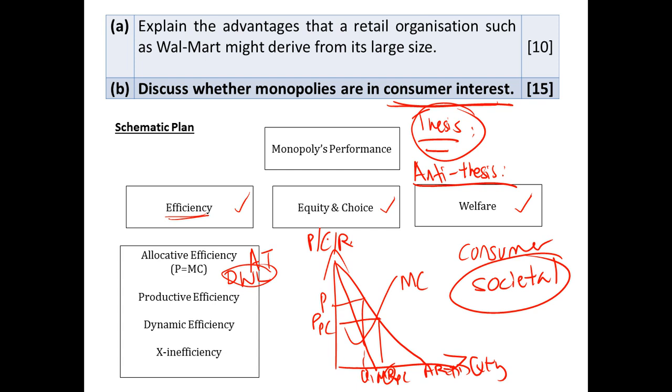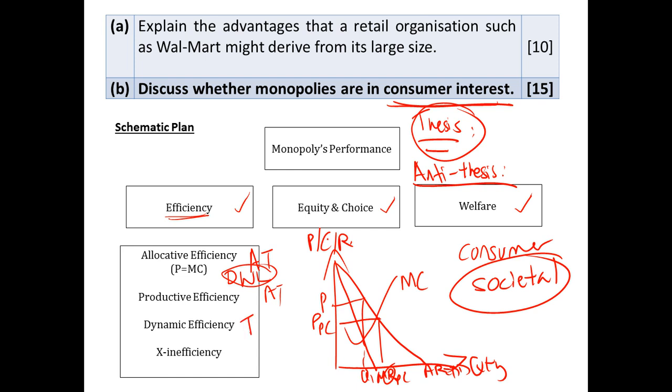When we talk about productive efficiency, the fact that they are producing along their long run average cost curve, from the firm's perspective they are productive efficient. But from society's perspective, it is not productive efficient. If you want, you can bring this into the antithesis, but I will not necessarily bring this in. What I'll focus on is this part here.